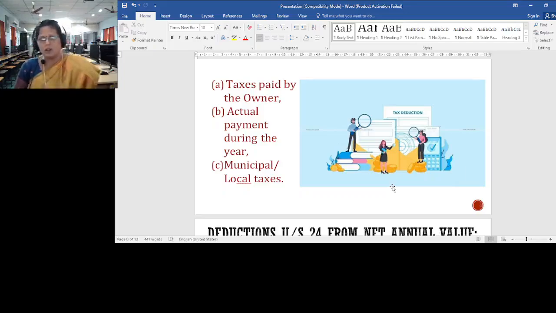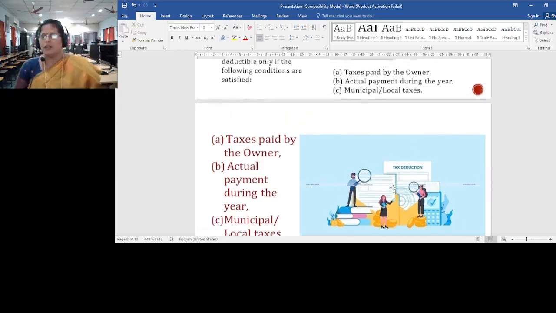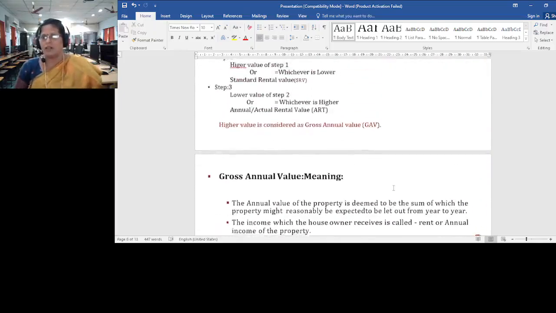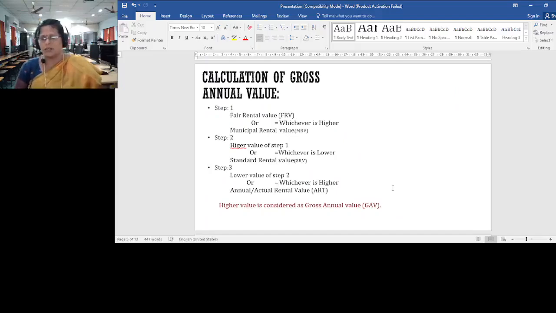To calculate the gross annual value under let out property, as I said to you, there is a procedure, you know very well. See the points which I have given earlier, three steps are to be considered. Comparing fair rental value with the municipal rental value, the higher value should be taken. Step 2, the higher value should be compared with the standard rental value, the lower value should be taken. And step 3, the lower value should be compared with the annual rental value or actual rental value.